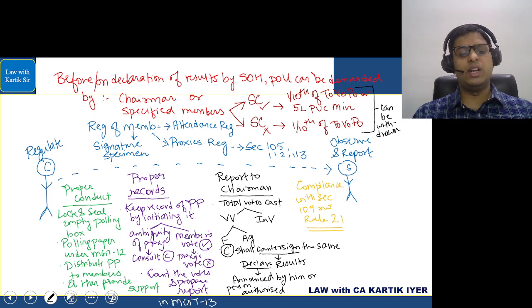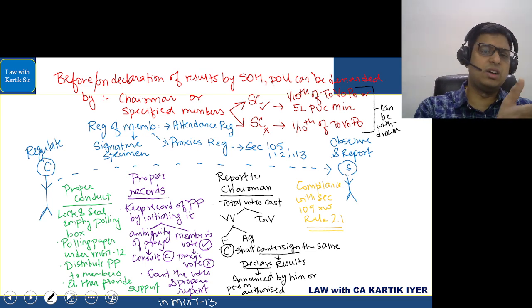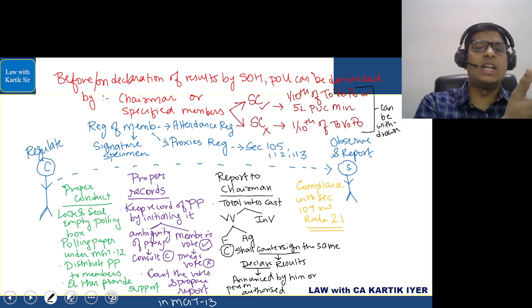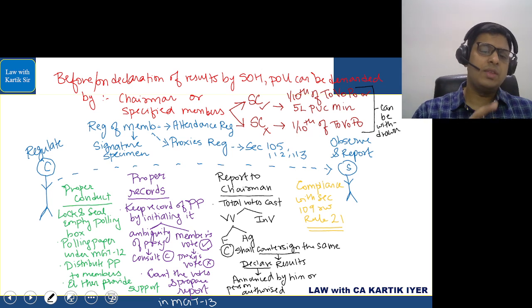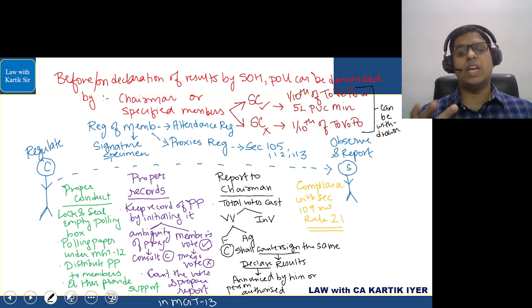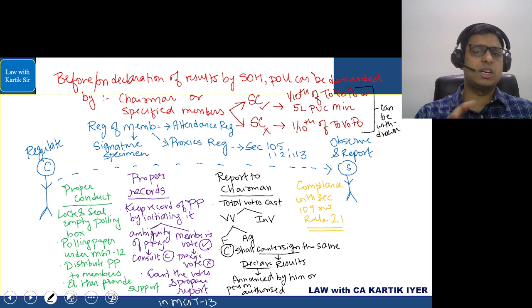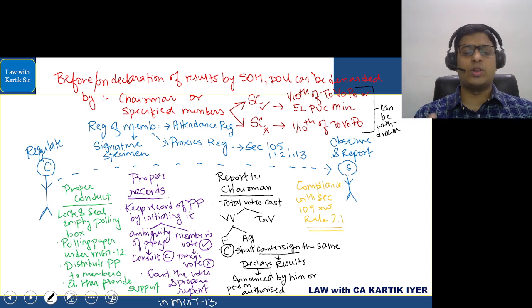And if we are conducting it electronically, then electronic support has to be provided. After that, you have to keep the record of the polling paper by initialing it. If there is any ambiguity about a proxy, then the chairman will decide whether to accept the vote or not. If the member has already voted, then the proxy cannot vote.